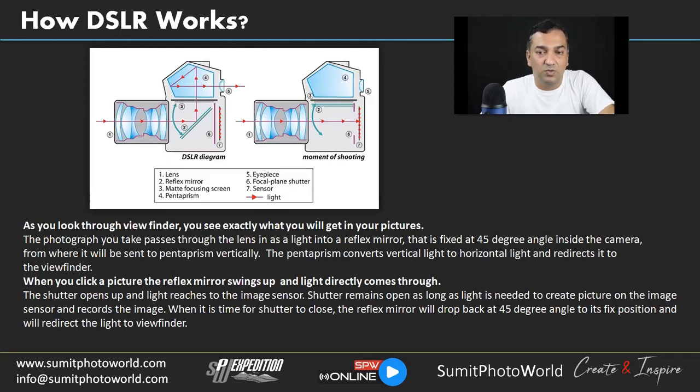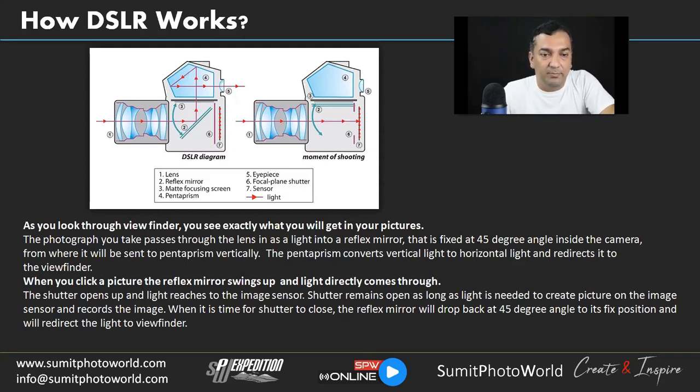Nowadays we have a few point and shoot cameras where you can manage ISO, aperture and all. But the lens part is something which we can refer to DSLR. DSLRs have the capability to use different lenses, and lenses have glass elements. So here we'll try to understand how a DSLR works.